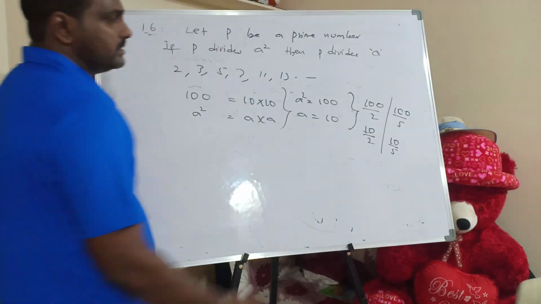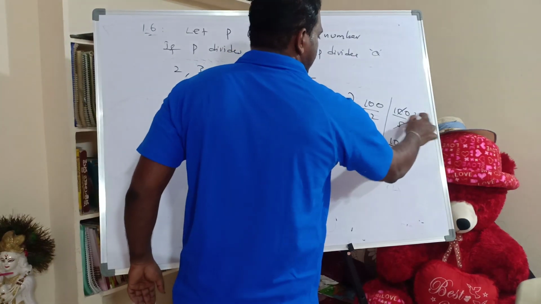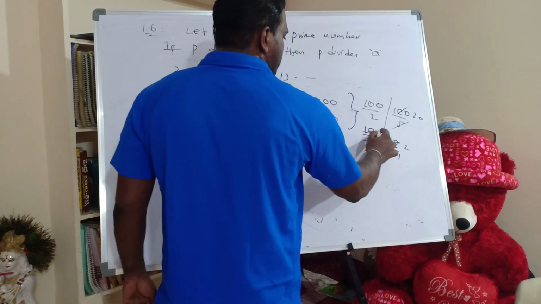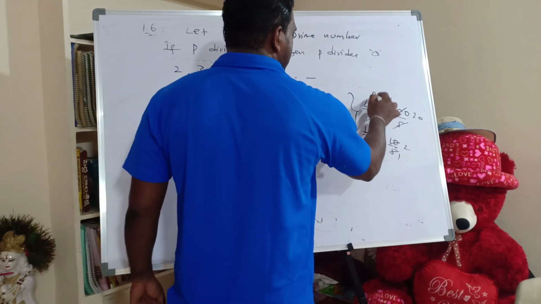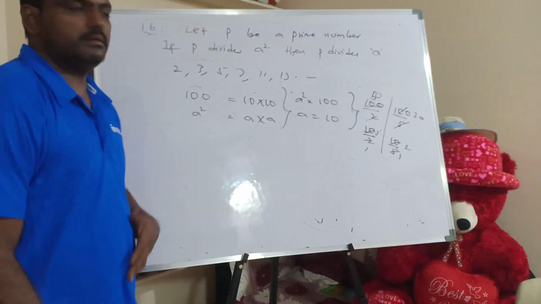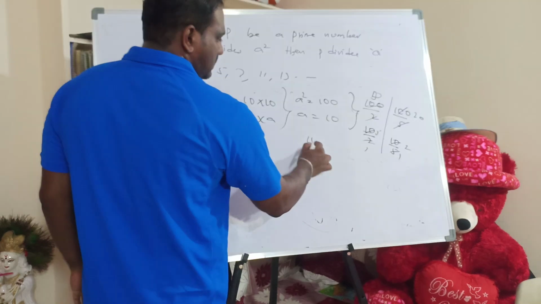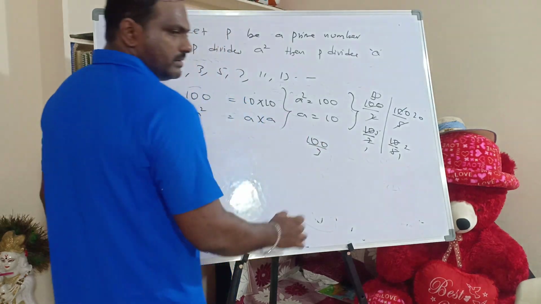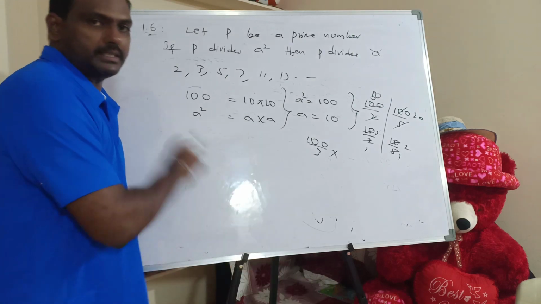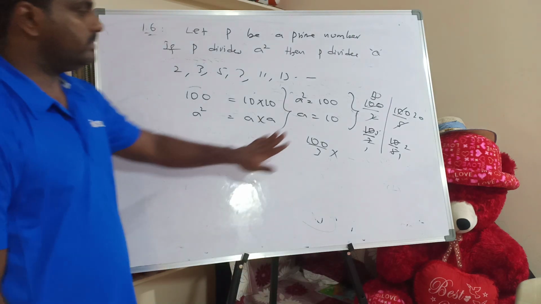Yes or no? You can't take 3, you can't take 7. Why? 100 is not divided by 3. You have to take the number which divides it, then you have to check it.